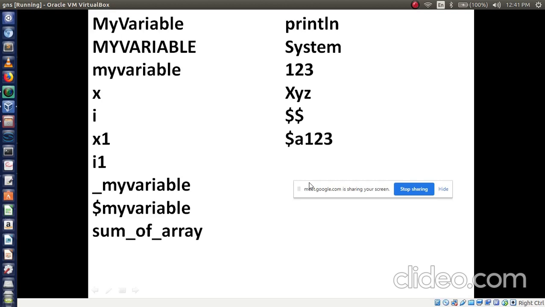Okay. Then the third one, my variable I have written, is this also valid or invalid? Valid variable. Okay, fine. Now coming to x, is it valid or invalid? Valid, because it starts with a letter. Then the second one, x1, is it valid?